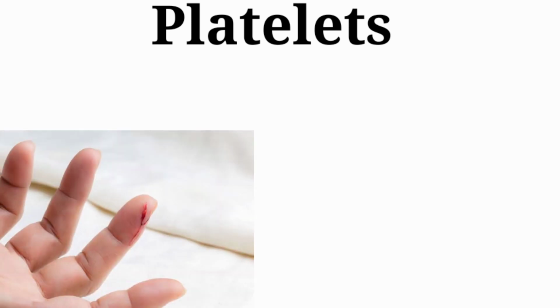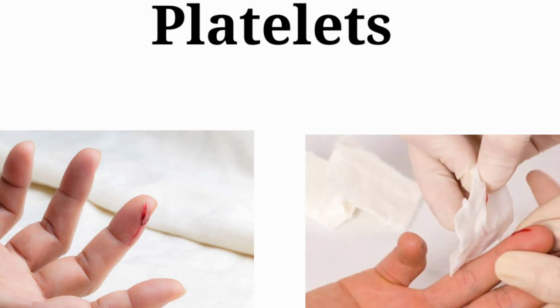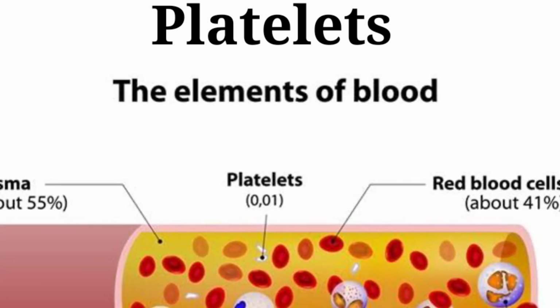Platelets. What happens if someone gets a cut and starts to bleed? After some time, it stops. The bleeding stops and the cut gets covered with a dark red clot. This is due to the presence of a type of blood cells that is known as platelets. Platelets are small, colorless, cell-like structures. Together with the damaged tissue, they release substances that cause the formation of a mesh-like structure that traps the blood cells.